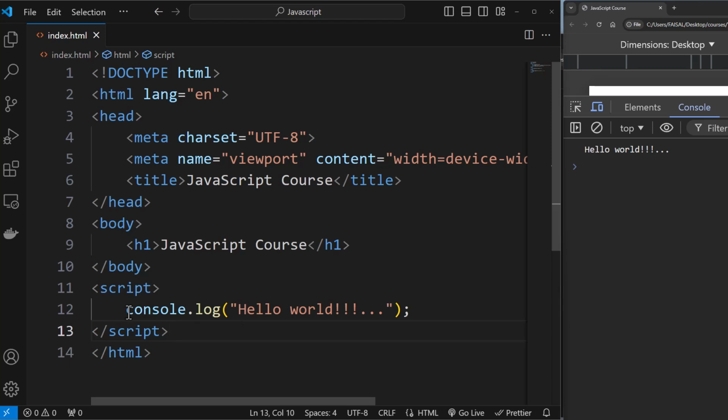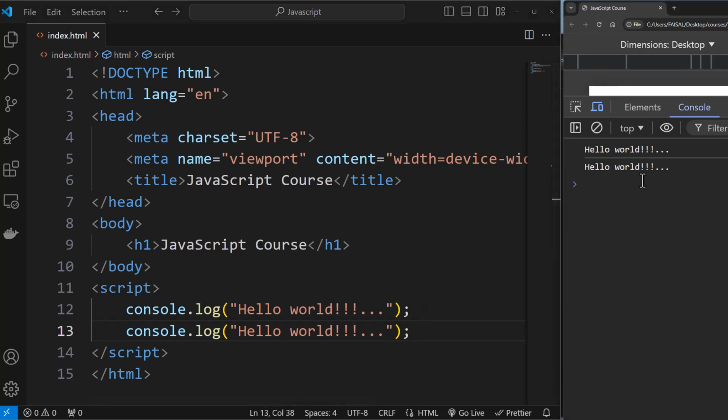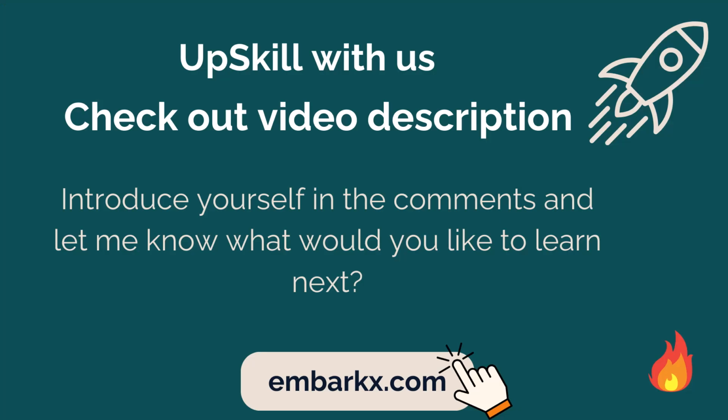Now, JavaScript programs can also have multiple statements, of course. I can add one more line of code over here and I can say refresh, and you'll see the output over here. All right. So yeah, that's some more information about the JavaScript program.